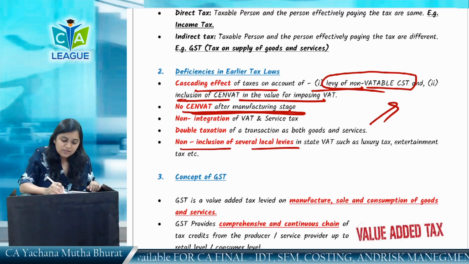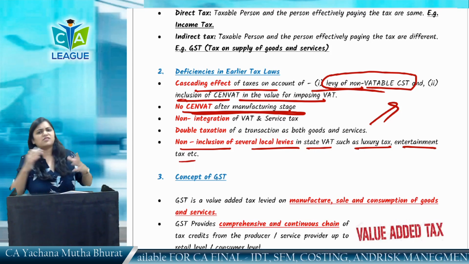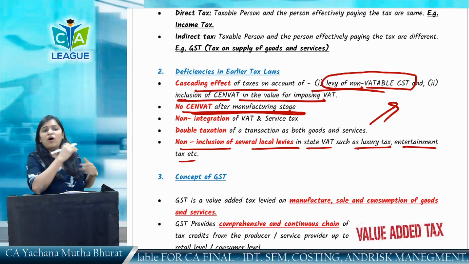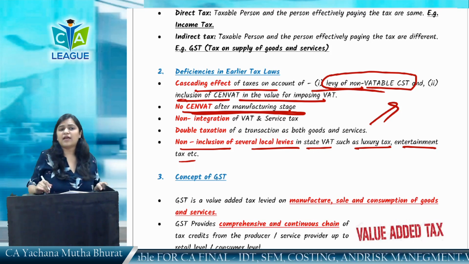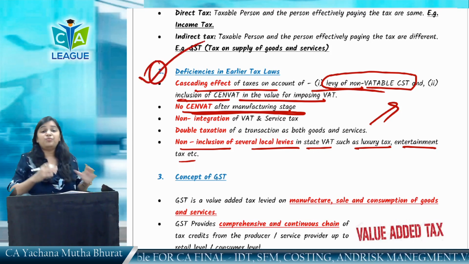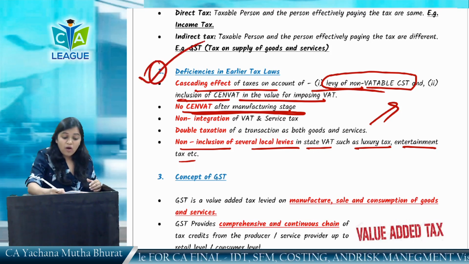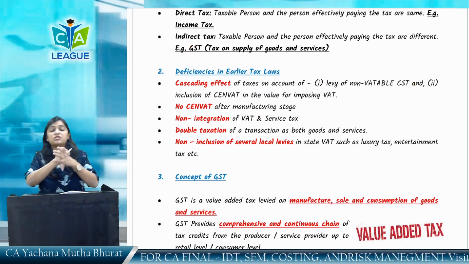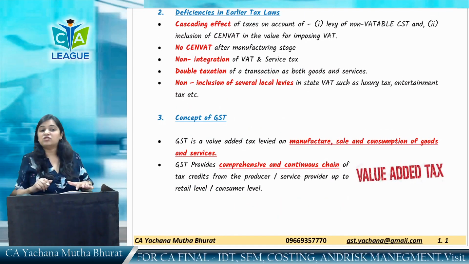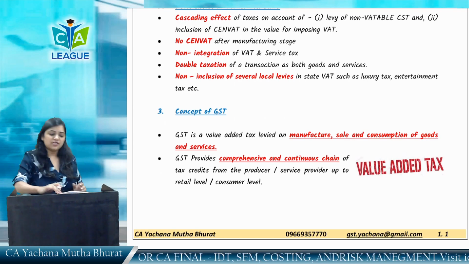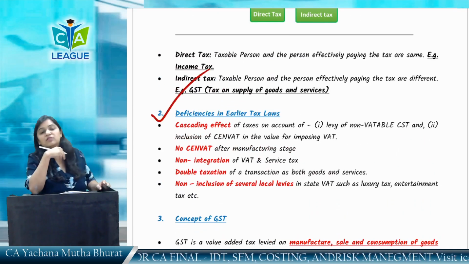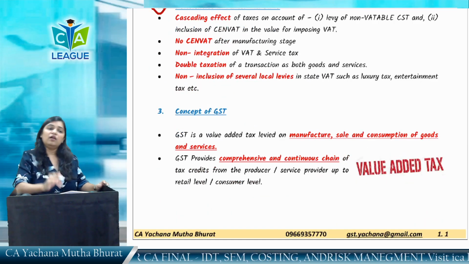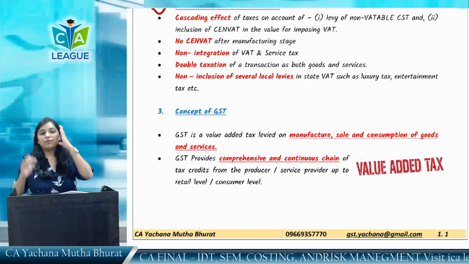Non-inclusion of several local levies in state VAT, such as luxury tax, entertainment tax, etc. So many local levies, luxury tax, entertainment tax, and all that, were not included. So there were so many deficiencies in the earlier tax law. It was very important for a law to come which can provide a comprehensive and continuous chain of credit, and that made GST come. Now we are going to study the concept of GST. These deficiencies may come in a theoretical question, not very important, maybe a very small question. Now from here onwards, the important part, GST, comes.